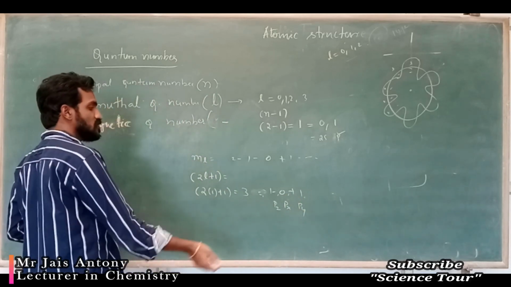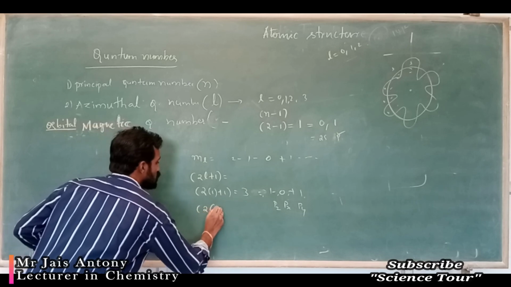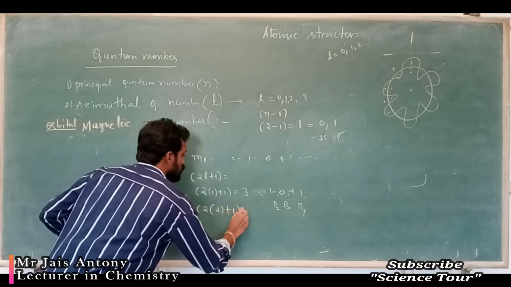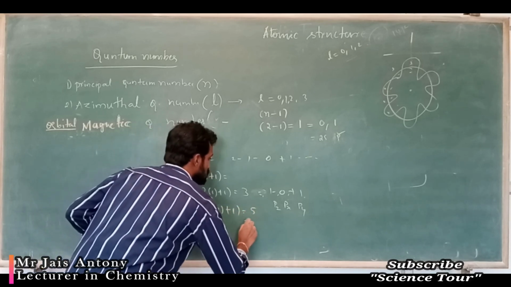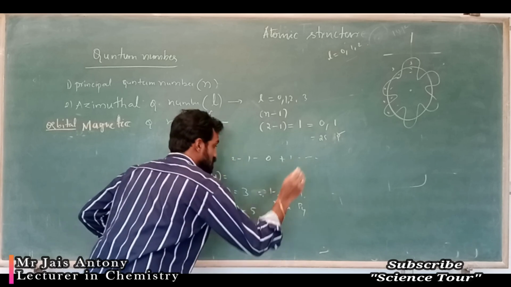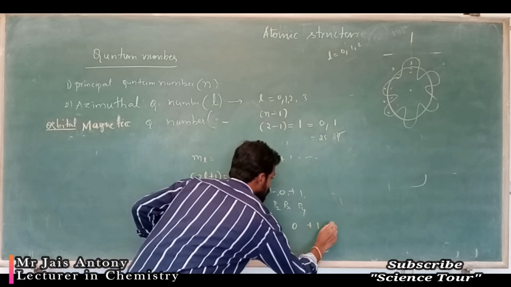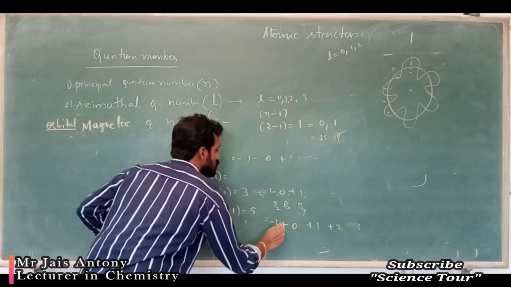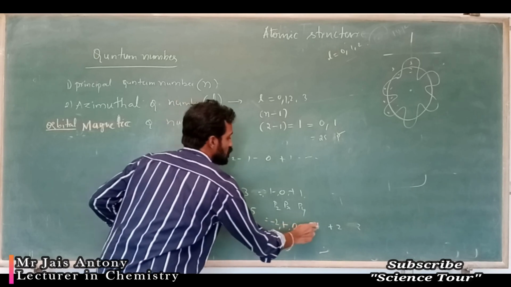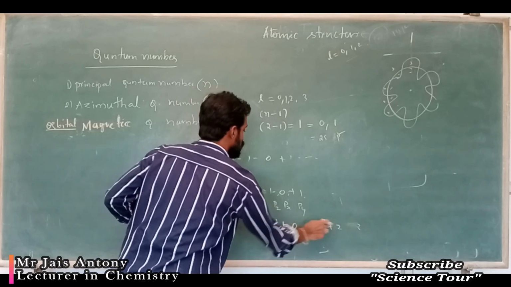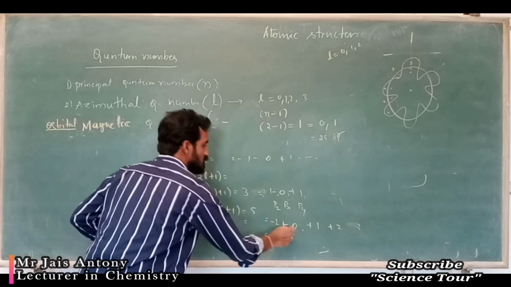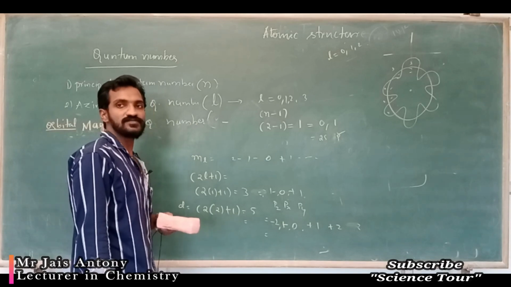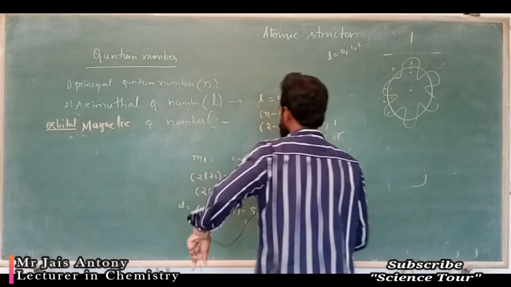Understood? Next, d orbital, if you want to find out, 2 into 2, L value is 2, that is nothing but d orbital. Okay, plus 1, 5 d orbitals are possible. The values are 0, plus 1, plus 2, here minus 1, minus 2. 5 values. Here dxy, dyz, dzx, dx square minus y square, dz square. Like that. Understood? Don't get confused by seeing these values. Okay?